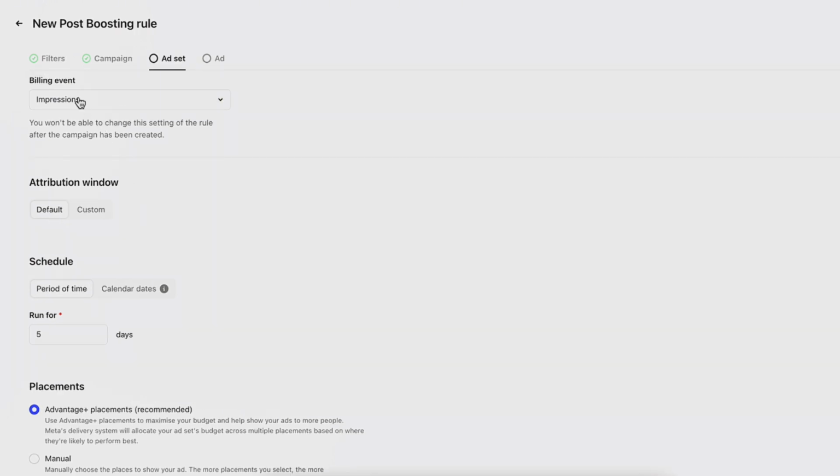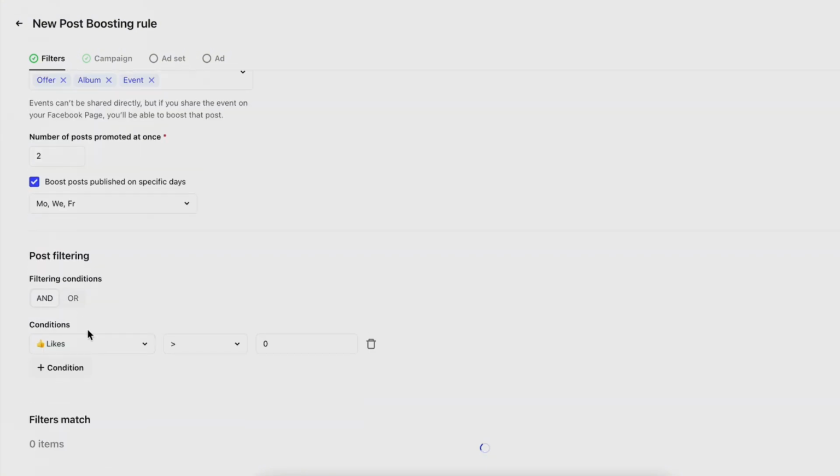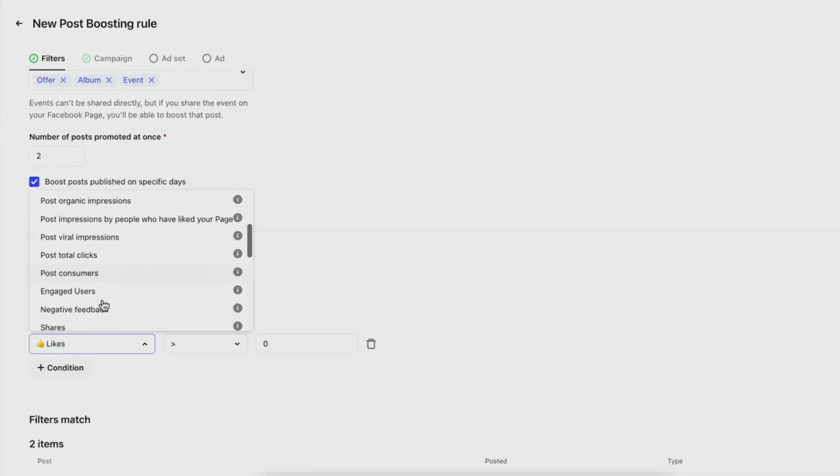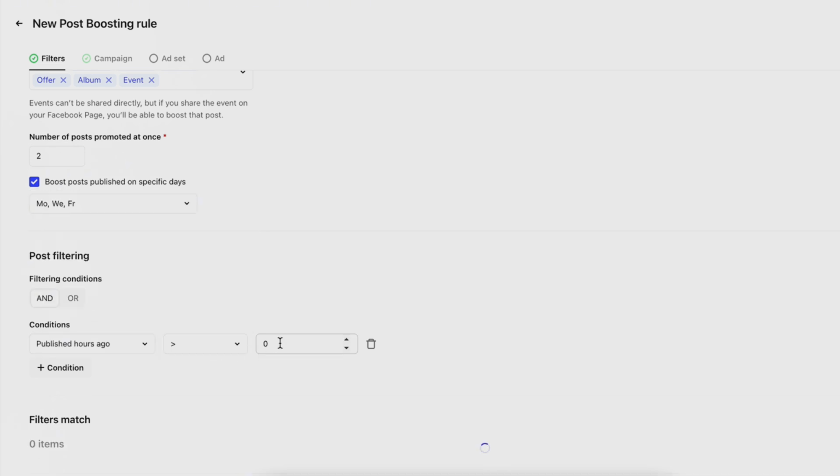If you'd like to give your posts time to run without being pushed out by new posts, you can set the rule filters to promote posts less frequently, for example, by using the filter published more than 24 hours ago.